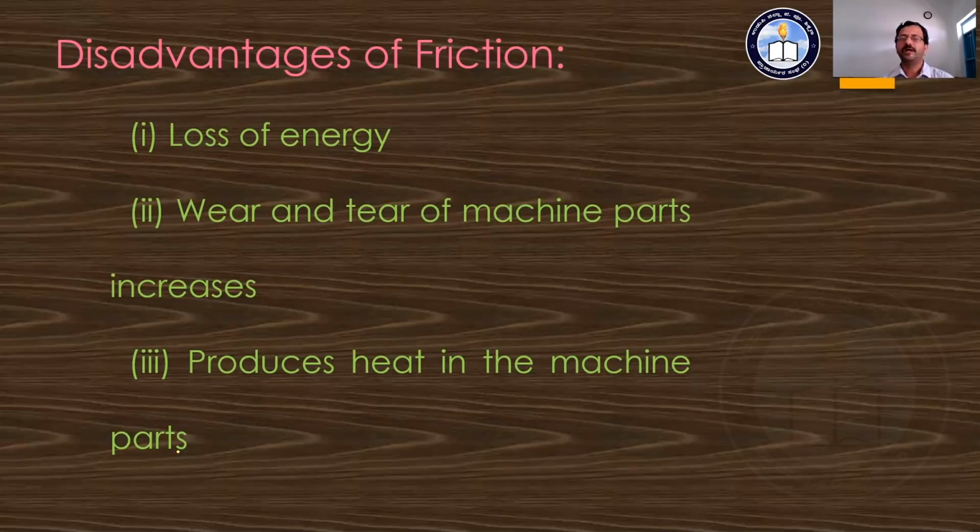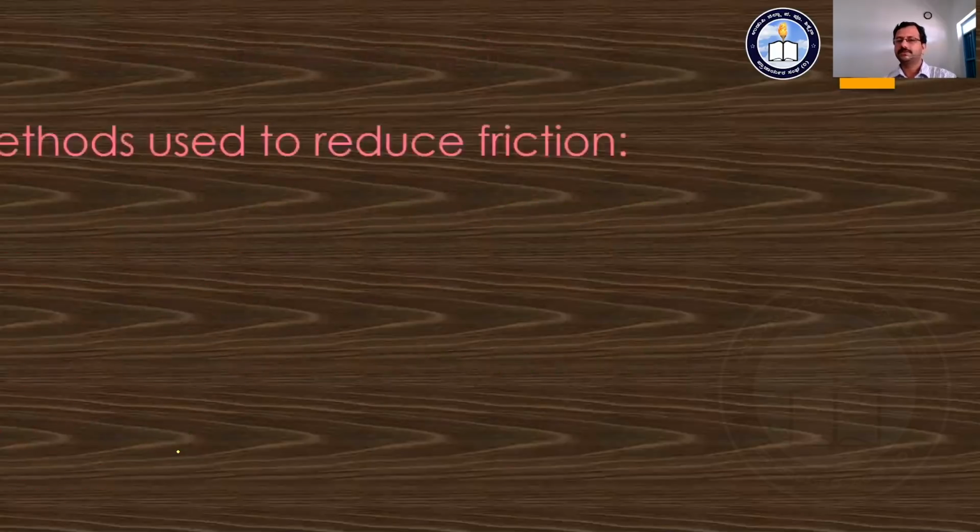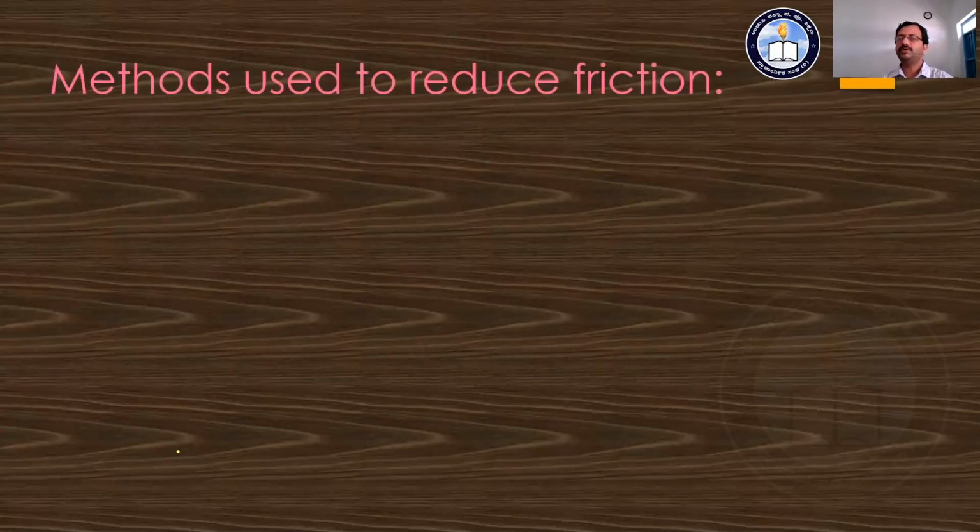These are some of the disadvantages. And to avoid these disadvantages, only then can we have the advantages of this friction. Energy loss ಅನ್ನು ಕಡಿಮೆ ಮಾಡಬೇಕಾಗುತ್ತೆ, ವೇರ್ ಅಂಡ್ ಟೇರ್ ಆಫ್ ದ ಮಿಷಿನ್ ಪಾರ್ಟ್ಸ್ ಅನ್ನು ಕಡಿಮೆ ಮಾಡಬೇಕು, ಆ ಹೀಟ್ ಪ್ರೊಡ್ಯೂಸ್ ಆಗುವಂತದನ್ನು ಕೂಡ ಕಡಿಮೆ ಮಾಡಬೇಕಾಗುತ್ತೆ. So that we can have some methods, that is to reduce the friction.